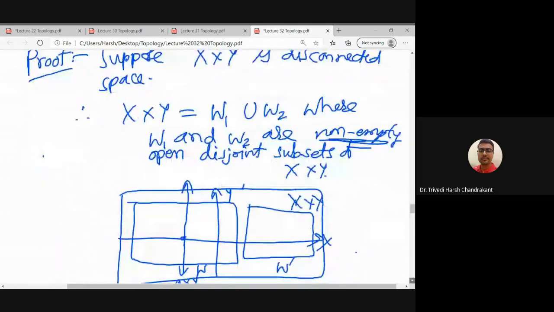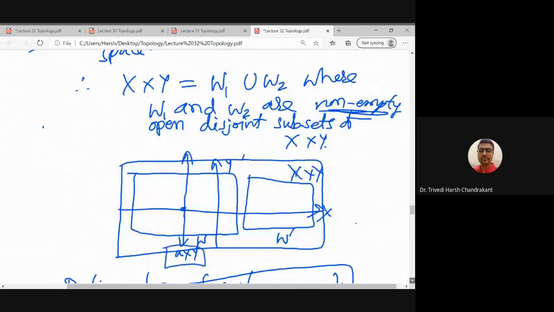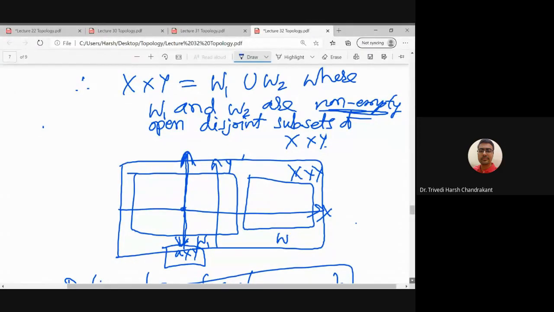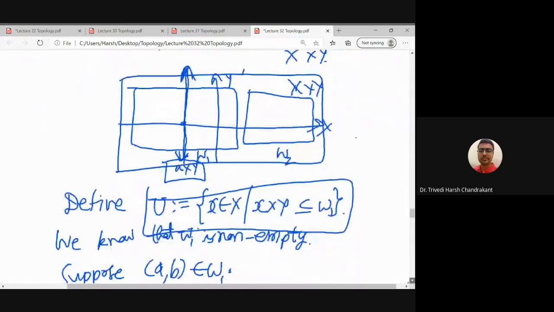Elements of U are the elements A such that this vertical line is contained entirely in W1. So now, since we know that there is at least one vertical line A cross Y which is a subset of W1, therefore A belongs to U.